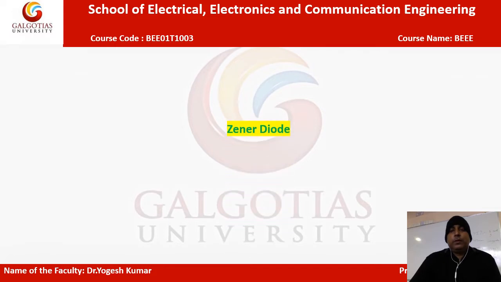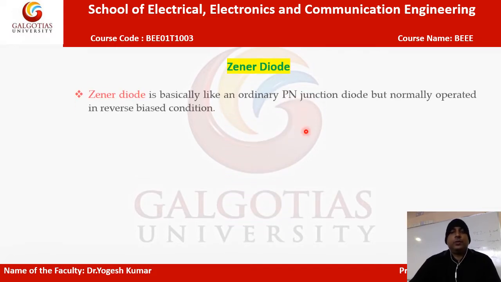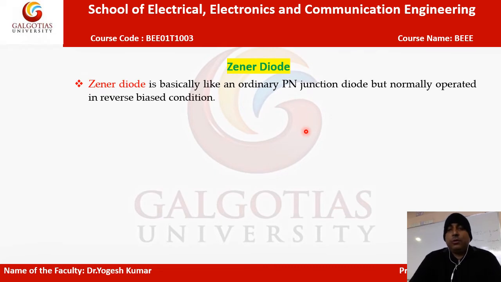Now, what is the Zener diode? A Zener diode is basically like an ordinary p-n junction diode, but it normally operates in a reverse bias condition. We know what a p-n junction diode is: we have a p-type semiconductor material and an n-type semiconductor material, and by the process of diffusion we can make the p-n junction diode. It can operate in forward bias as well as reverse bias condition.